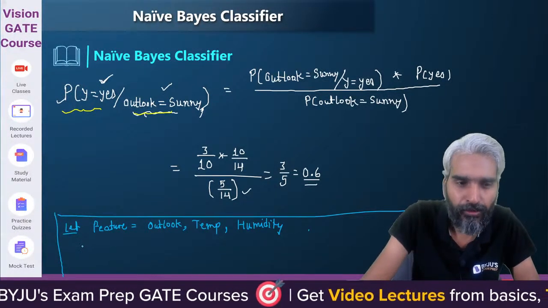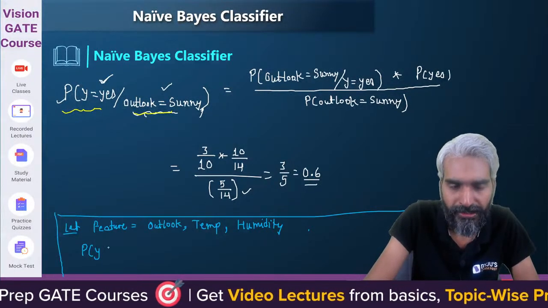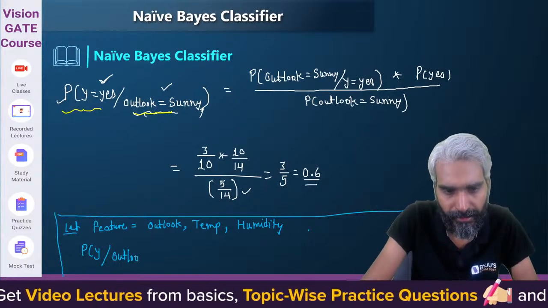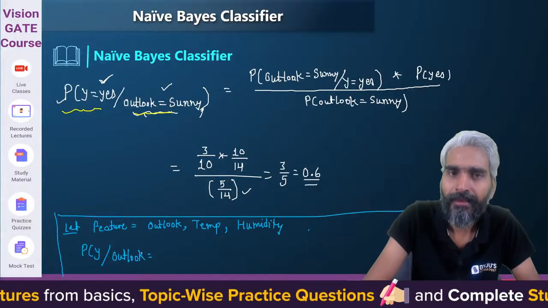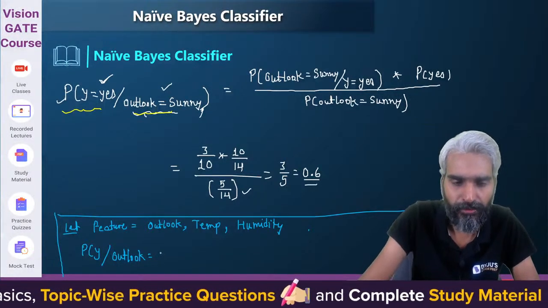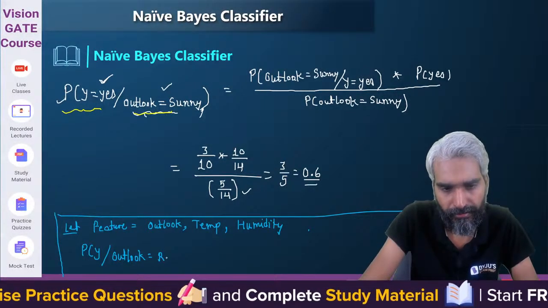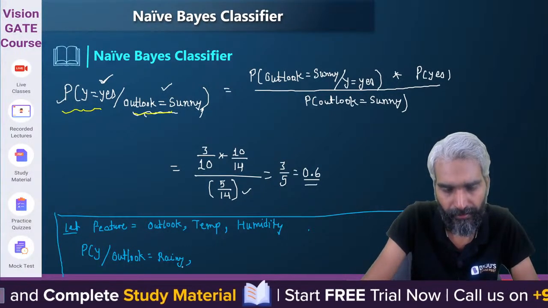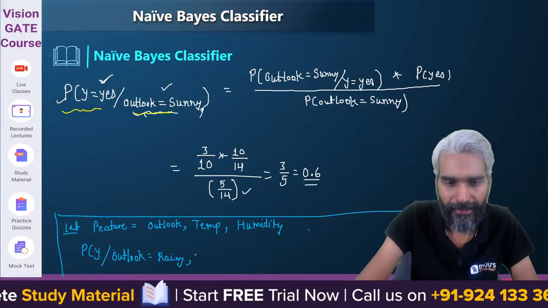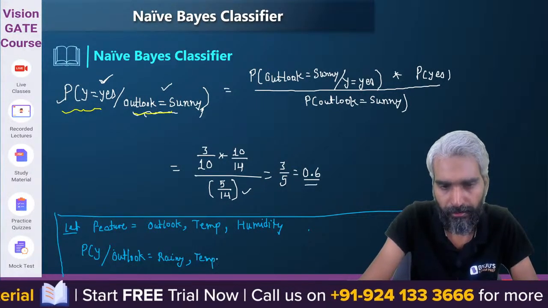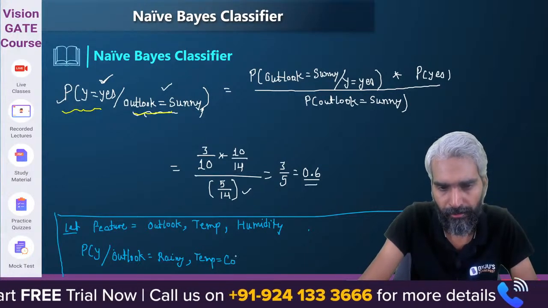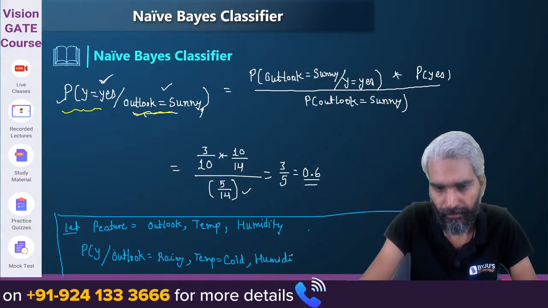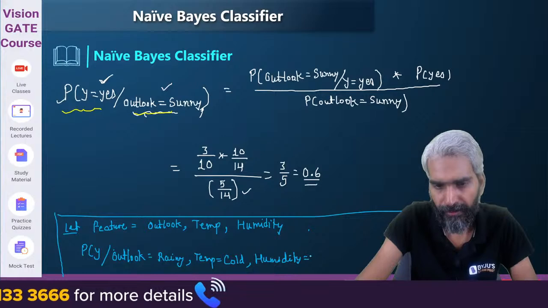So if I ask you what is the probability of y given, let's say, outlook is rainy, temperature should be cold and humidity should be low.